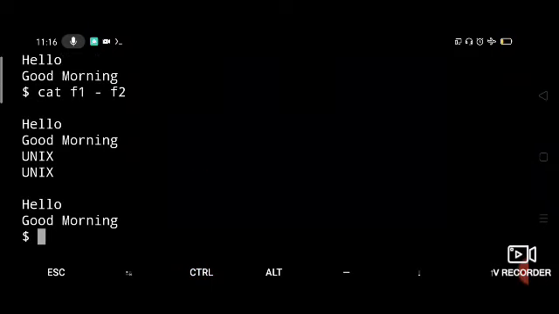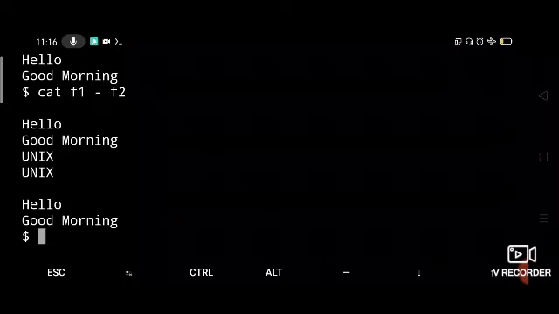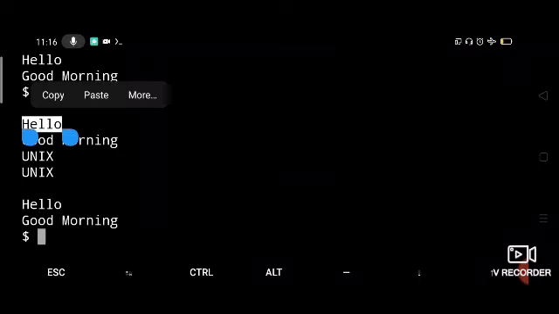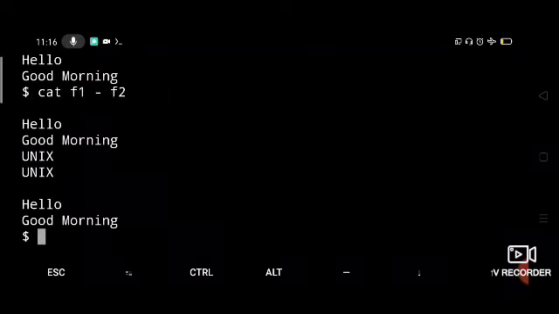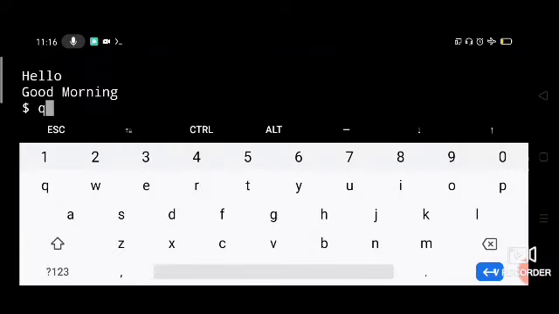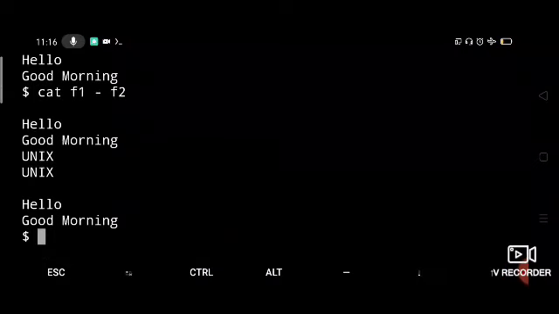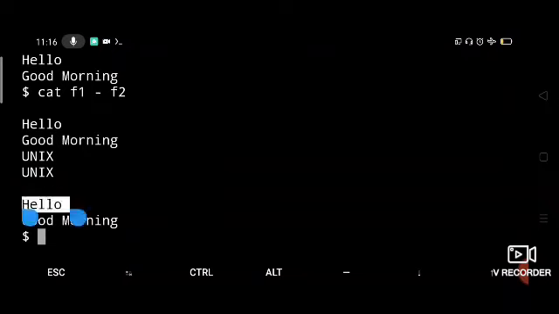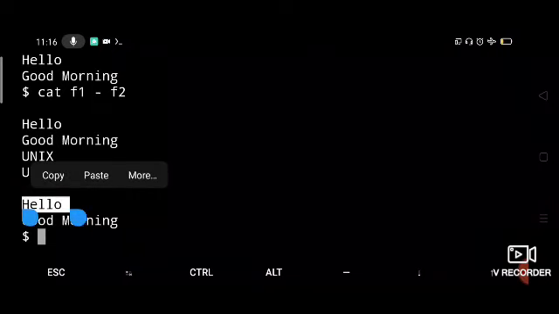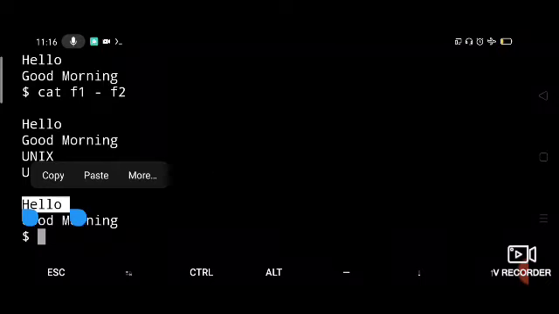So both F1 and F2 are containing the same content, it seems. So hello, good morning, which is the content of F1 file. This first one is the content of F1 file. Then it is displaying the content which I have given through the keyboard, which is Unix here, and then it is displaying the contents of F2 file. So it is doing like that: F1, standard input, F2.